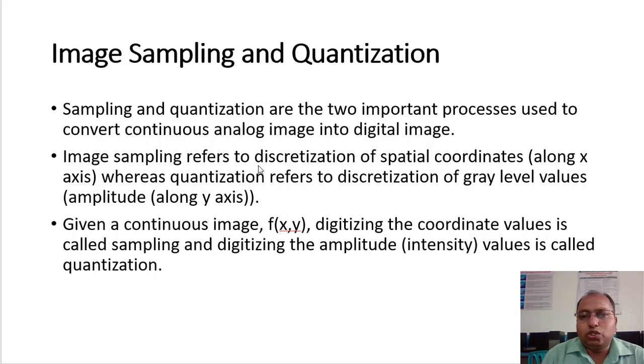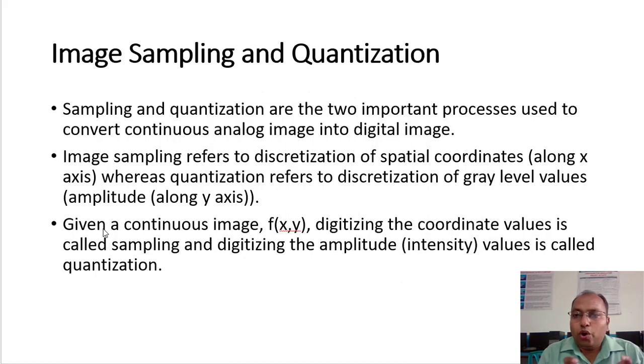Image sampling refers to discretization of spatial coordinates along the x and y axis, whereas quantization refers to discretization of gray level values, that is amplitude, which are present on the y axis, right? Okay, so remember that on the x axis we have coordinates. Spatial coordinates will be on the x axis, and then on the y axis the gray level intensity, or the intensity of that particular pixel, will be associated.